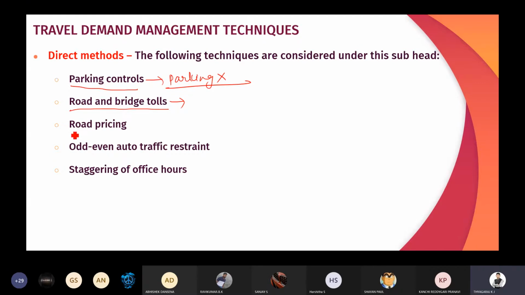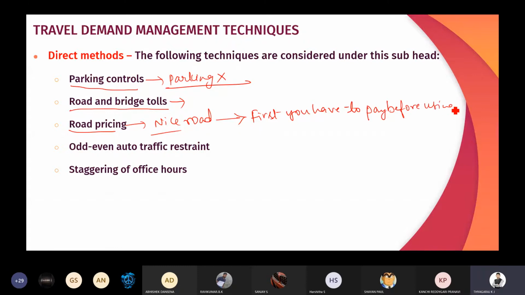Then comes road pricing, especially on the NICE Road. Whenever you visit the NICE Road in Bangalore, you can observe that first you have to pay before using the road. So remember, tolls and road pricing are different.